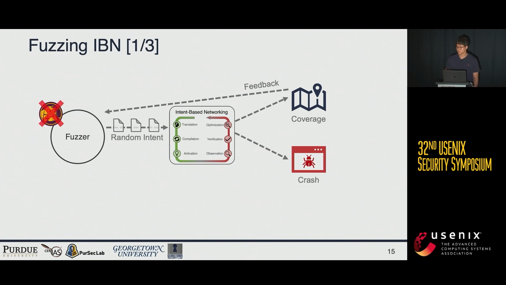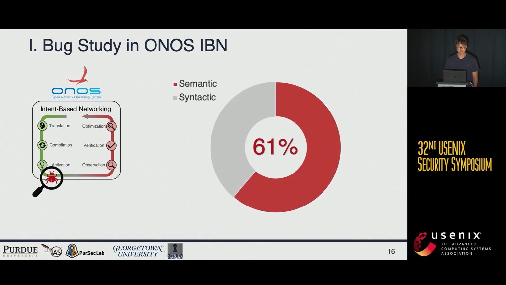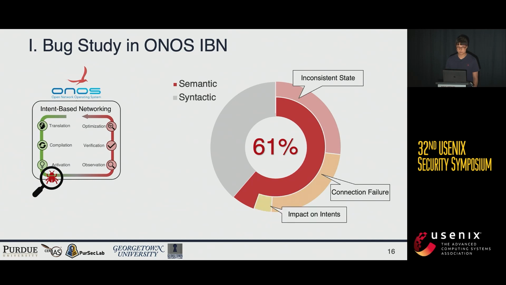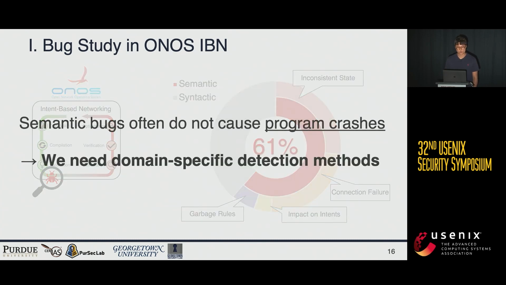To explain this, let me explain each feature of fuzzing. Let's talk about crash first. To understand crash, we studied 186 ONOS bug reports. Among them, 61% of bugs are semantic bugs. The others are syntactic bugs, which are obvious to find with exceptions, logs, or crashes. However, semantic bugs generate inconsistent state of intents, connection failure, impact on existing intents, and garbage rules. Such semantic bugs often do not cause any program crash, so we need domain-specific detection methods for fuzzing IBN.